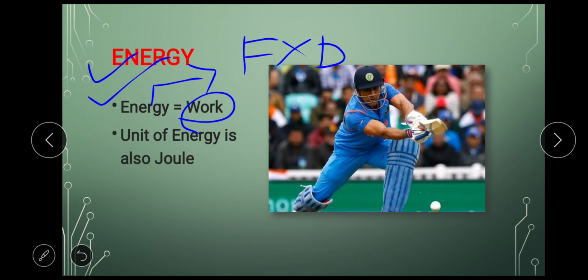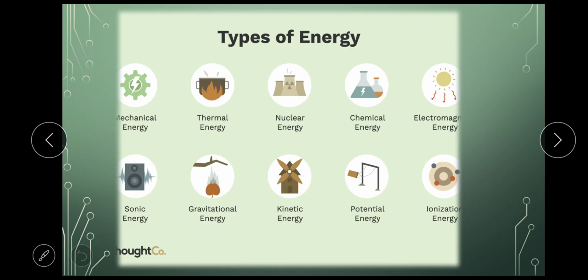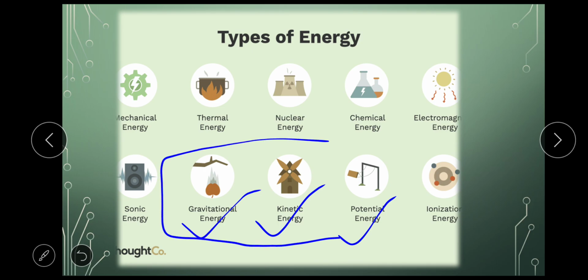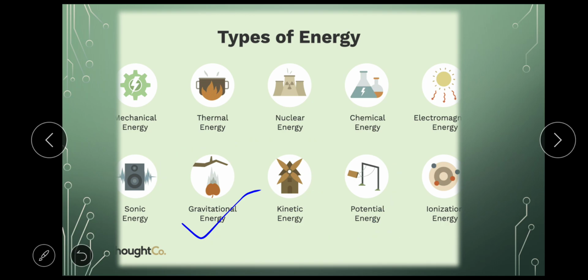Let's see the types of energy. These are a few types of energy. There are many types, but in our syllabus we have only a few types. Out of these, the most important are gravitational energy, kinetic energy, and potential energy. These three we'll be studying in detail in the later part of the video. Before that, let's have a basic introduction about all the forms of energy which I have listed here.